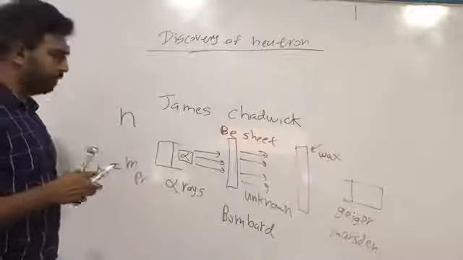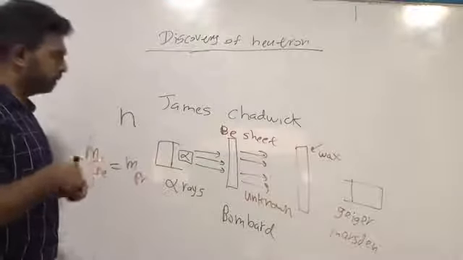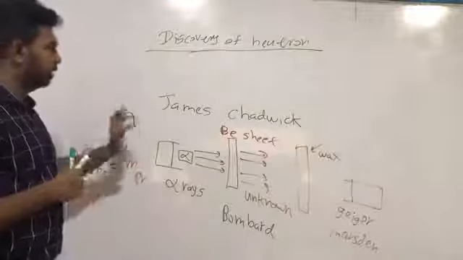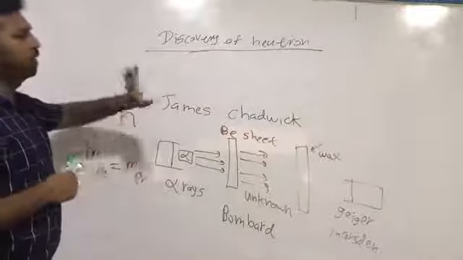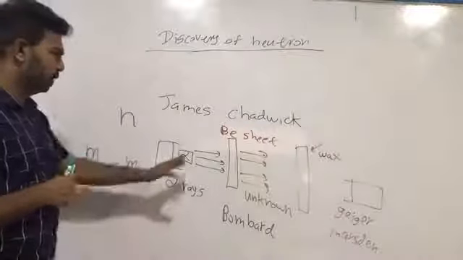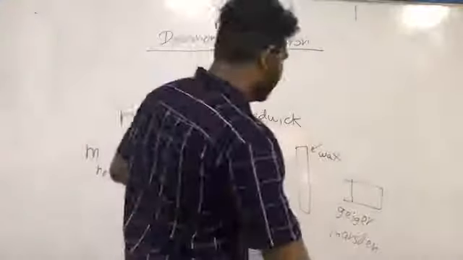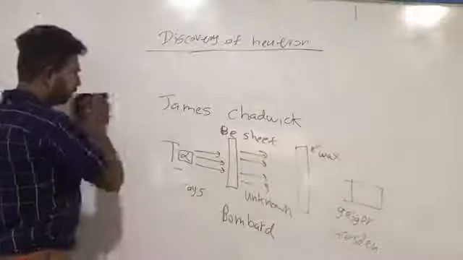Next week we will go to the properties of neutrons, protons and electrons. So just write the discovery of neutron, and I will explain the experiment next week. This is enough for today.